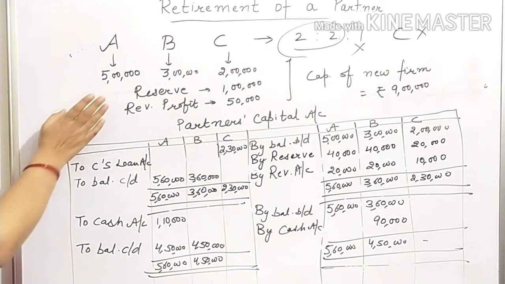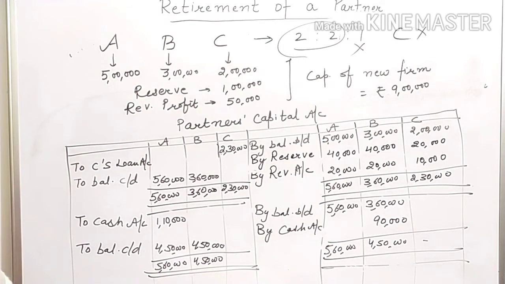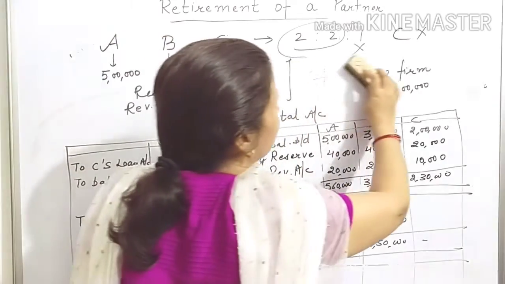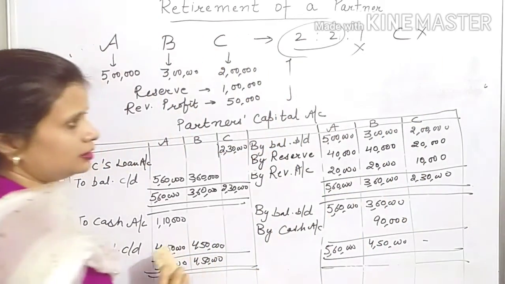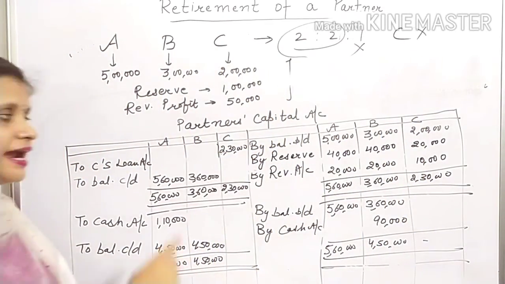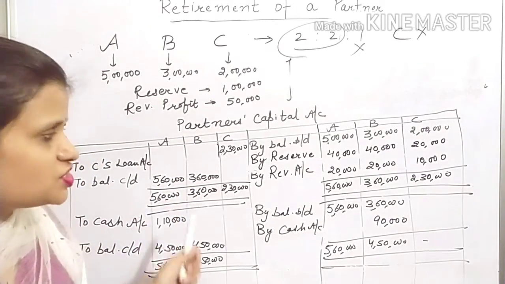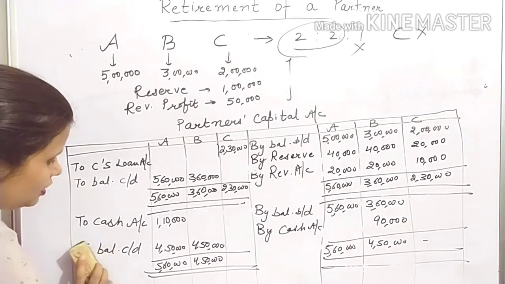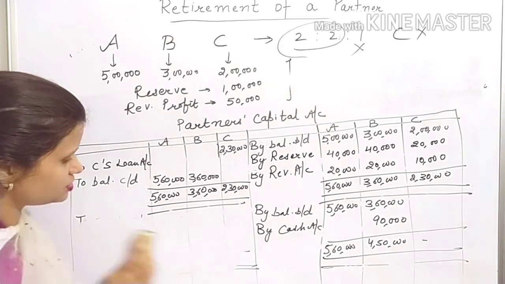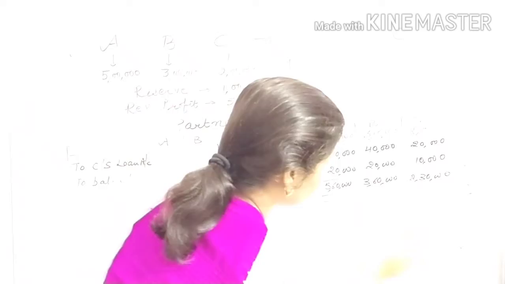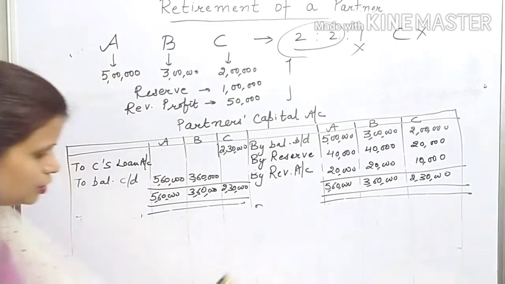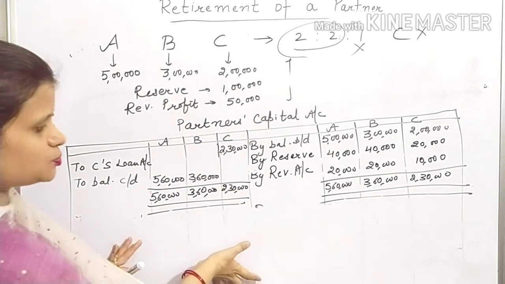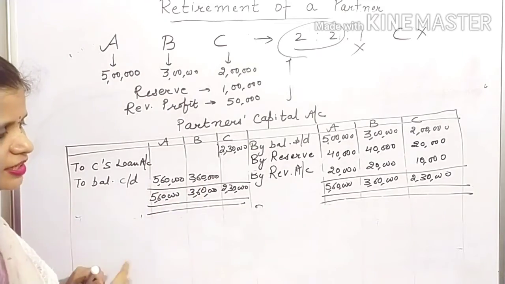Now let us take the same question and assume the capital of the new firm is not given. But it is given in the question that A and B will adjust their capital according to their new PSR. Then how will you carry out this adjustment? So there will be a change only in this part, because this is their adjusted capital.